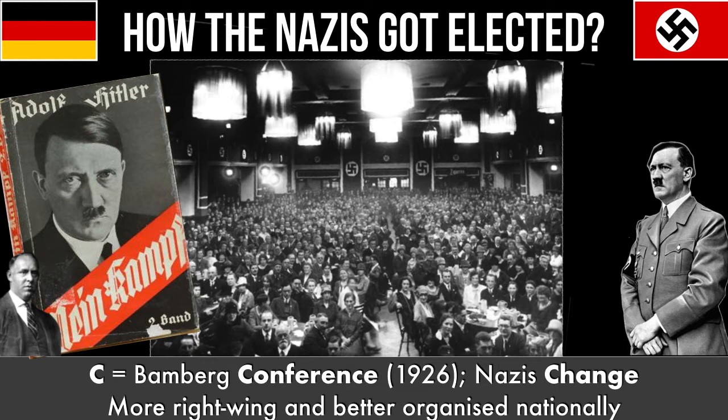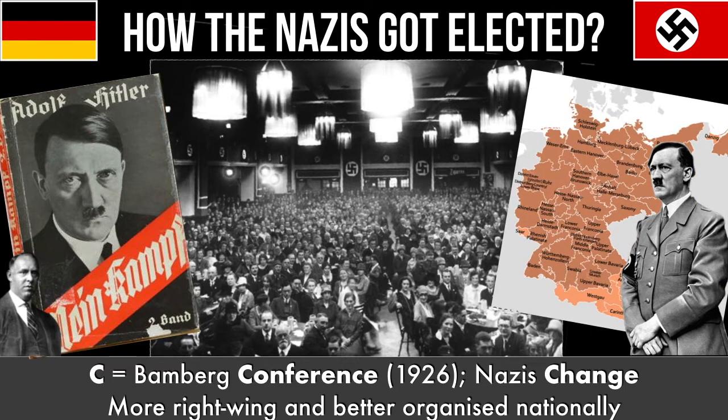The other huge change to the Nazis in the 1920s is they become a more national party. They appoint Gauleiters or regional leaders to campaign in every region of Germany to try and get elected. Although in the short term this doesn't have a huge impact because they still win few votes in 1928, by the 1930s they are in a position to get elected in every region of Germany. So it's a massive change, and they reorganise at the Bamberg conference.